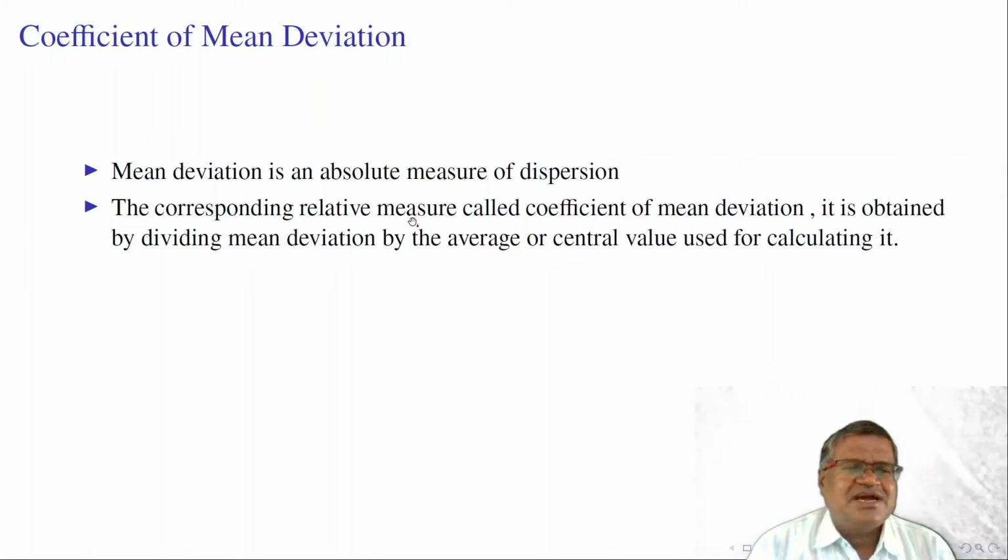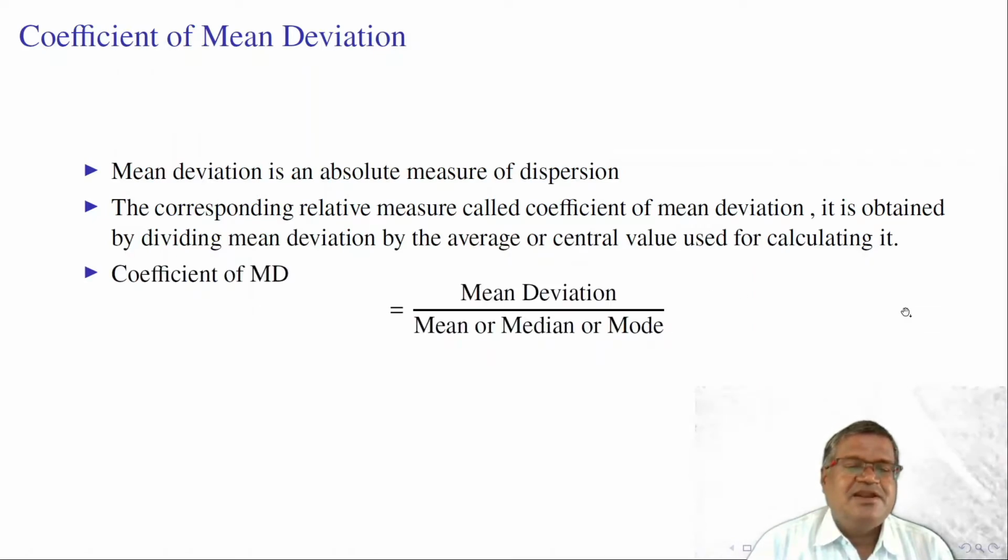The corresponding relative measure for the mean deviation is called the coefficient of mean deviation. This coefficient does not have units of measurement; it is a pure number. It is very useful to compare different populations with different units of measurement. It is obtained by dividing the mean deviation by the average or central value used for calculating it.